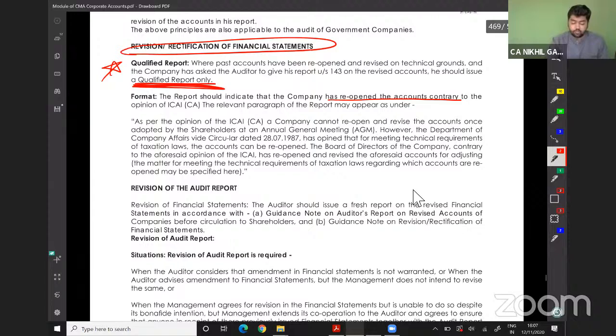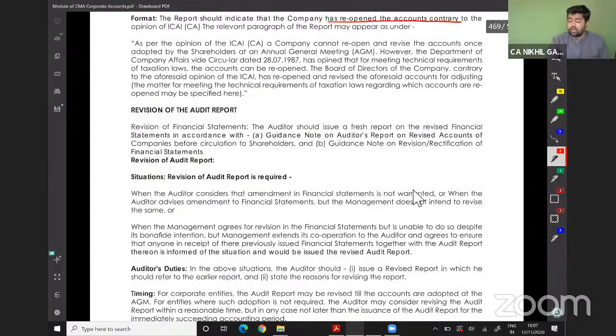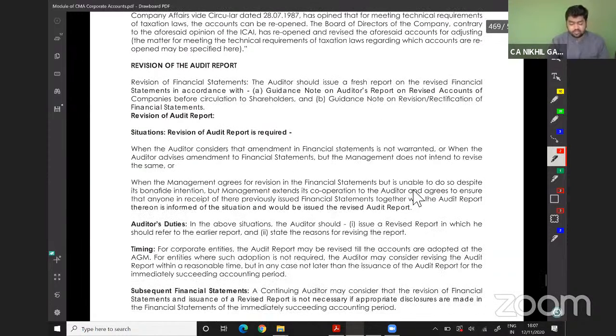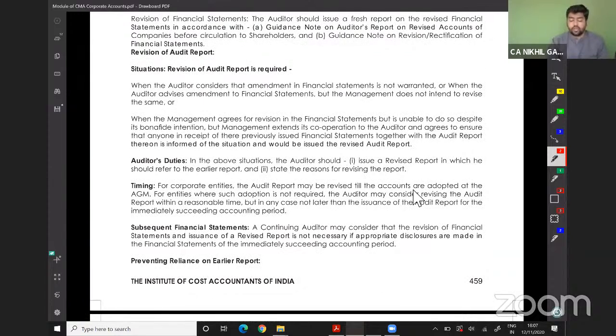Revision of audit report. Revision of financial statement. The auditor should issue a fresh report on the revised financial statements in accordance with the guidance note on auditor's report on revised accounts of companies before circulating to the shareholders. Guidance note on revision or rectification of the financial statements. Situation relating to revision of audit report is required.